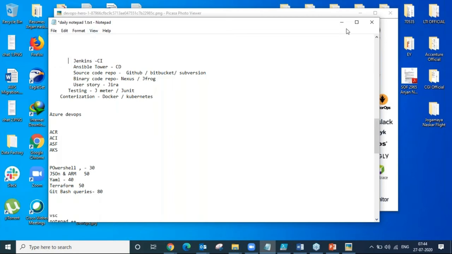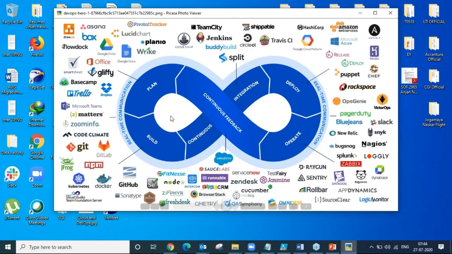So what Microsoft thought was, why not have the alternative tools under a single umbrella? You can understand that for the planning, and for the build you need to have Docker or npm.